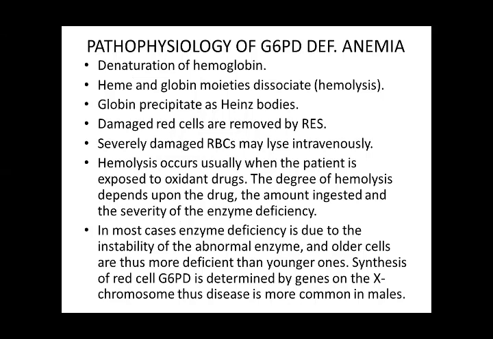Hemolysis occurs usually when the patient is exposed to oxidant drugs. The degree of hemolysis depends on the drug, the amount ingested, and the severity of the enzyme deficiency. In most cases, enzyme deficiency is due to instability of the abnormal enzyme, and older cells are thus more deficient than younger ones. Synthesis of red blood cell G6PD is determined by genes on the X chromosome, thus the disease is more common in males.